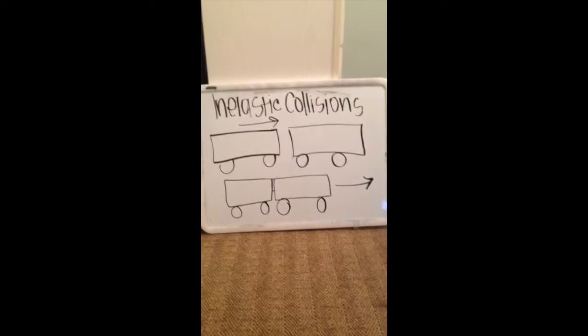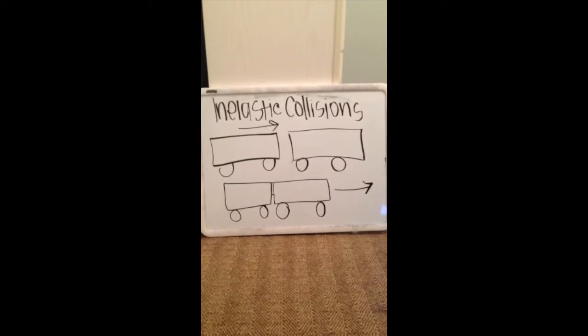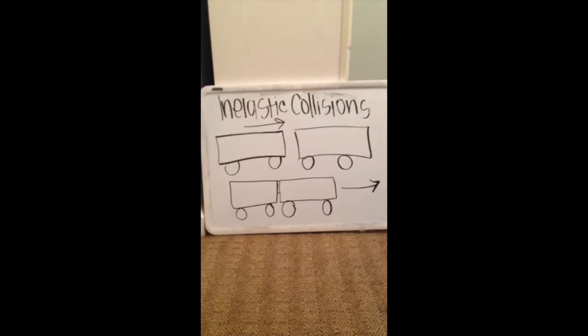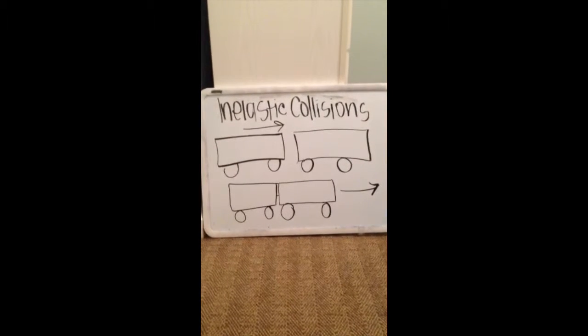This is an example of inelastic collisions. As the truck on the left goes towards the truck on the right, they collide and they stick together. Now they share the same momentum. This is an example of elastic collision because when the two boys are running at each other and they collide, they bounce back off of each other.